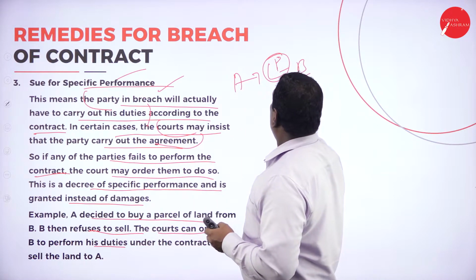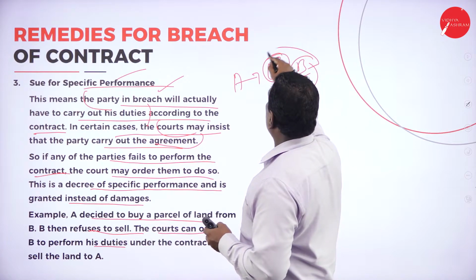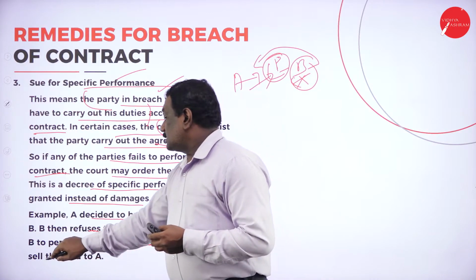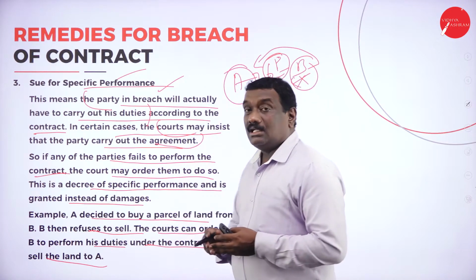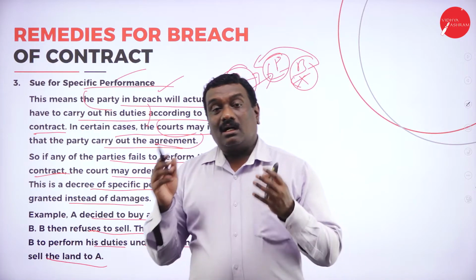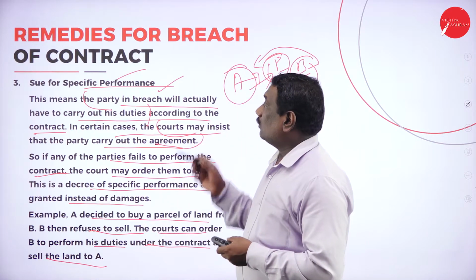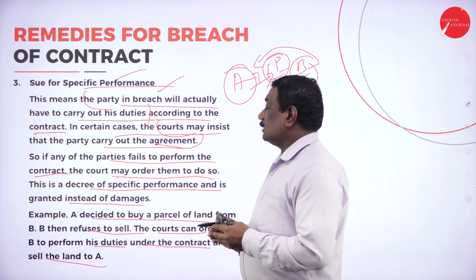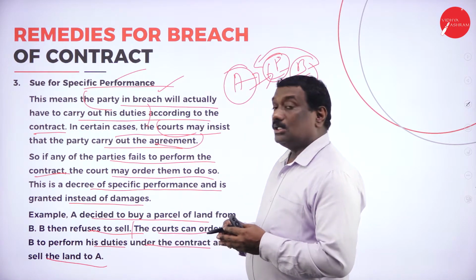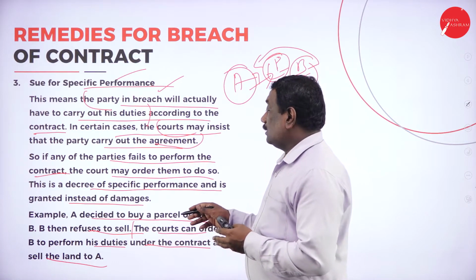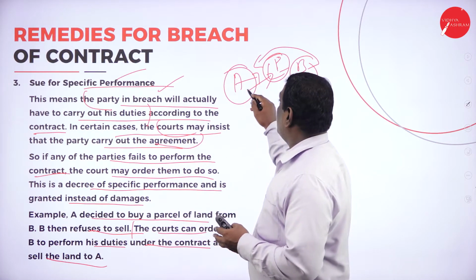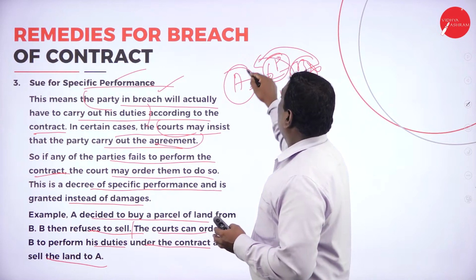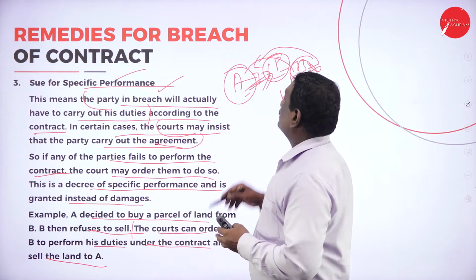So here the court will order this particular person to perform his duties, that is, to sell a part of land under the contract and sell the land to A. So the land will be sold to A. That's because of the third important remedy, suing for specific performance, because of the breach of contract by B. So A decided to purchase the land from B, but B is refusing. Now the court will order B to sell the land to A, and A will purchase the land.